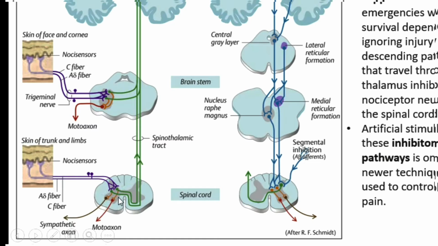So this pain receptor is going to have some synapses with interneurons in here for the motor axon and also the sympathetic. In here also, from the skin of the face and also the cornea, the nociceptors are coming. Information comes in here, some information goes up, cross-section happens, and this is a secondary sensory neuron. Cross-section happens, and finally there is an interneuron in here which is going for the modulation of the motor axon.